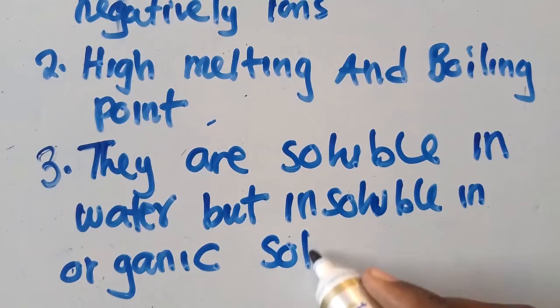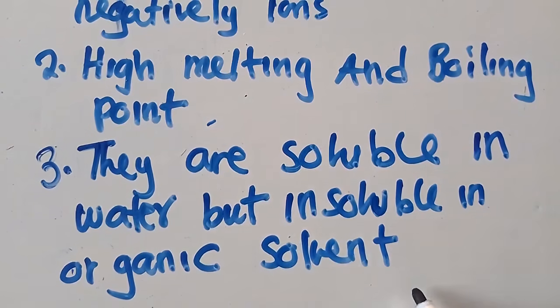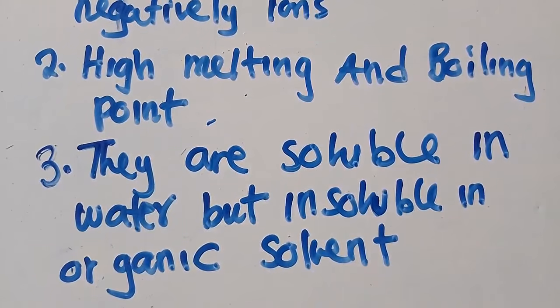Organic solvents, we talk of petrol. Have you seen? So petrol is an example of an organic solvent. We are talking of petrol, ethanol. So they are insoluble in those solvents.